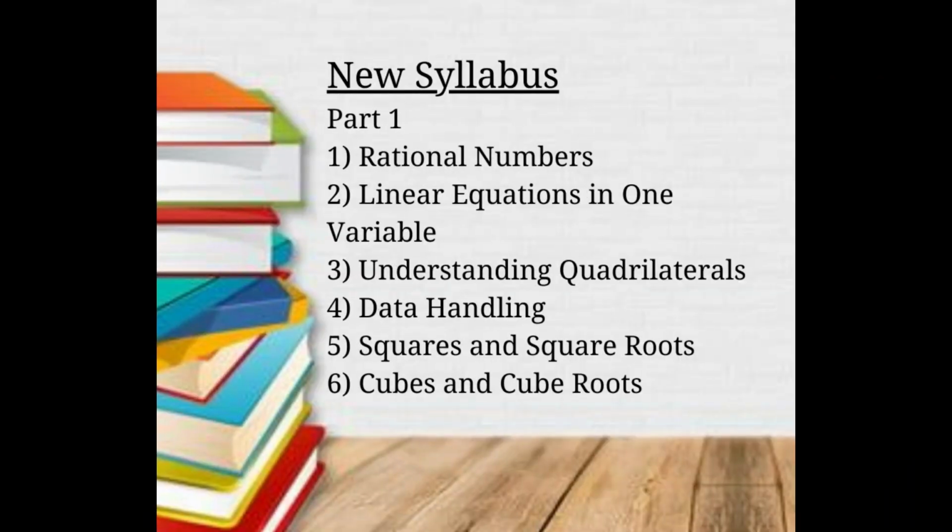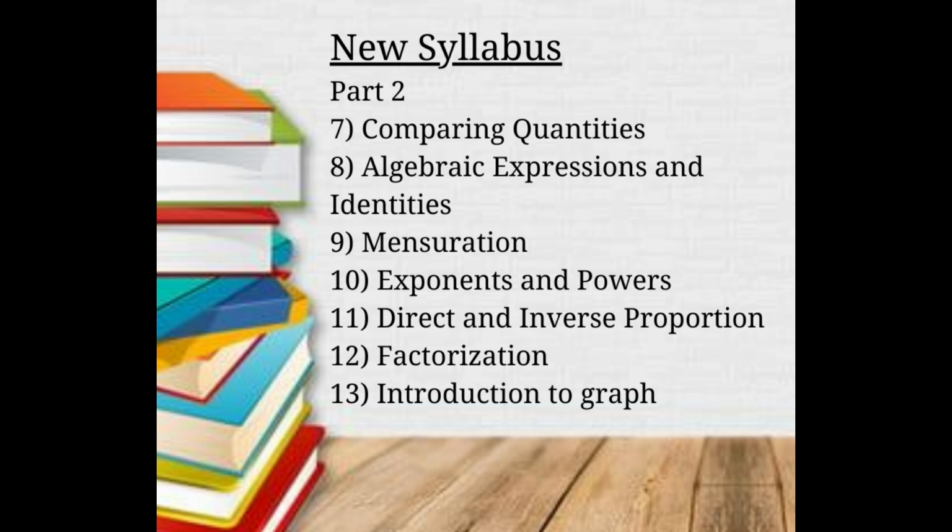Now let's see what the chapters in the new books are. The chapters in new book part 1 are rational numbers, linear equations in one variable, understanding quadrilaterals, data handling, squares and square roots and cubes and cube roots. While the chapters in part 2 are comparing quantities, algebraic expressions and identities, mensuration, exponents and powers, direct and inverse proportion, factorization and introduction to graph.